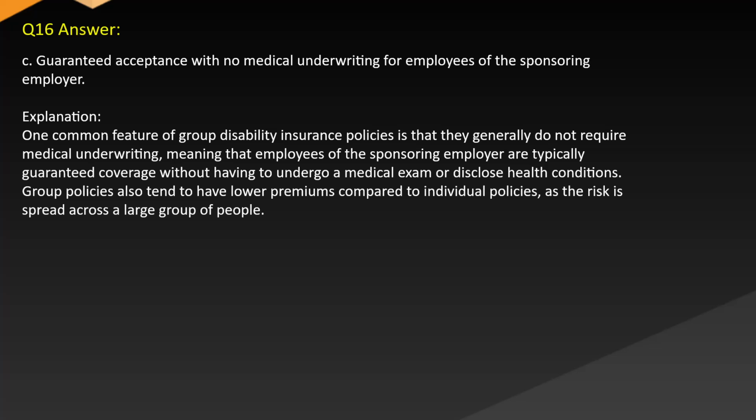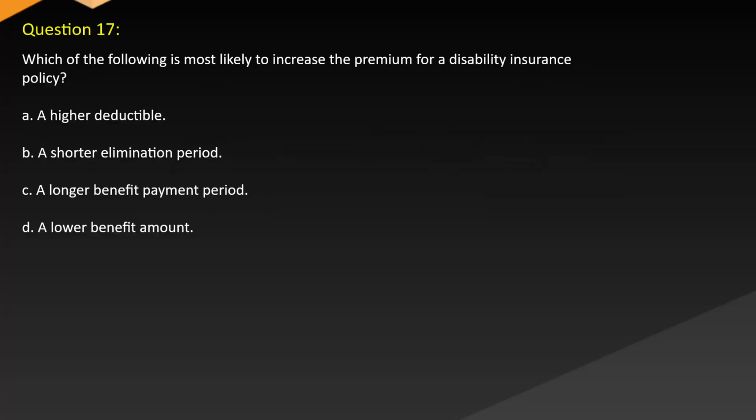Explanation. One common feature of group disability insurance policies is that they generally do not require medical underwriting, meaning that employees of the sponsoring employer are typically guaranteed coverage without having to undergo a medical exam or disclose health conditions. Group policies also tend to have low premiums compared to individual policies, as the risk is spread across a large group of people.